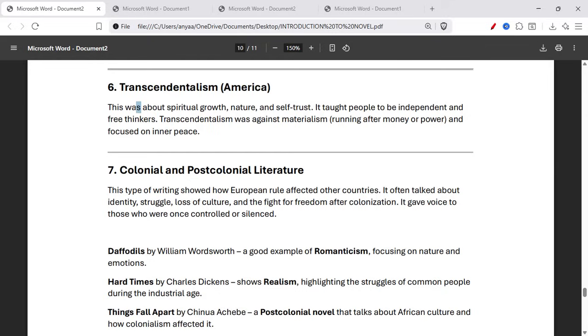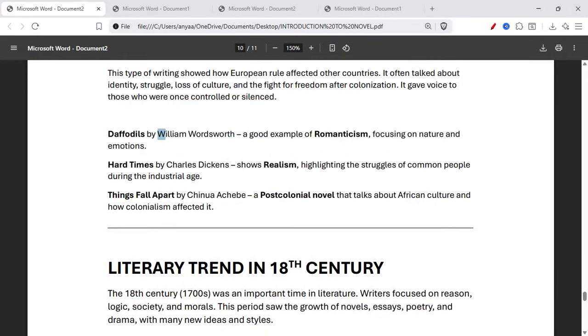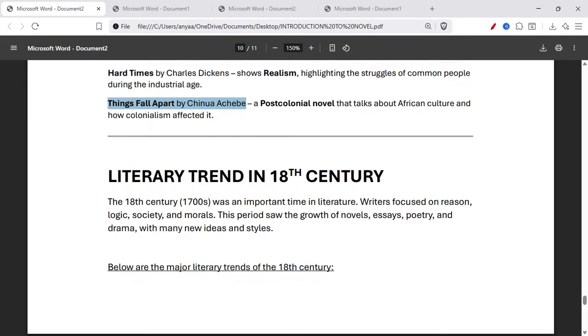Transcendentalism, in America. This was about spiritual growth, nature, and self-trust. It taught people to be independent and free thinkers. Transcendentalism was against materialism, running after money or power, and focused on inner peace. Colonial and post-colonial literature. This type of writing showed how European rule affected other countries. It often talked about identity, struggle, loss of culture, and the fight for freedom after colonization. It gave voice to those who were once controlled or silenced. For example, Daffodils by William Wordsworth, Hard Times by Charles Dickens, Things Fall Apart by Chinua Achebe. These are all kinds of literary trends in the 19th century.